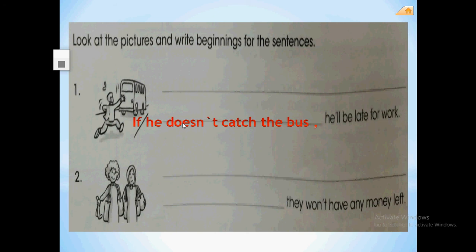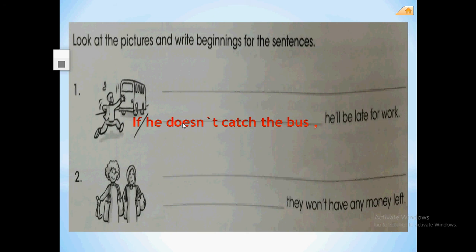They won't have any money left. What can you see in the picture? Oh, two girls or two women carrying lots of things. I think they are coming from the mall. What will happen to them that makes them have no money?